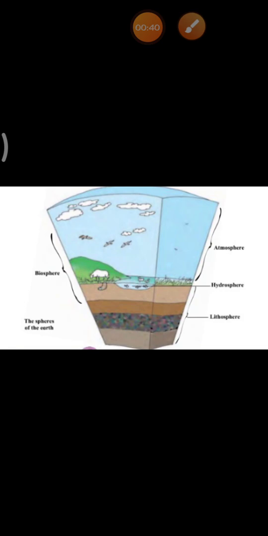Next is hydrosphere. The word hydro means water. So hydrosphere is water. And lithosphere. Lithosphere means land. The word litho means land. So related to land, anything comes under lithosphere. And atmosphere, hydrosphere and lithosphere together constitute our biosphere.